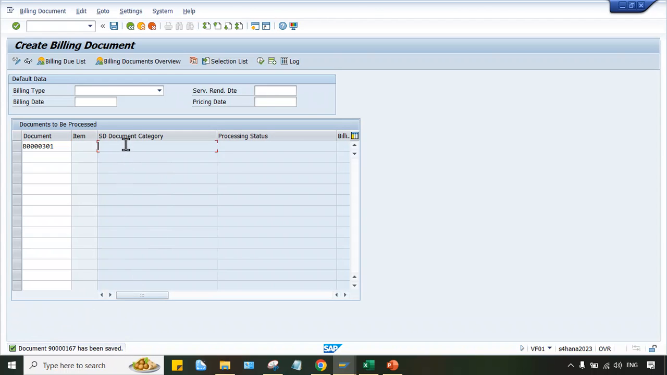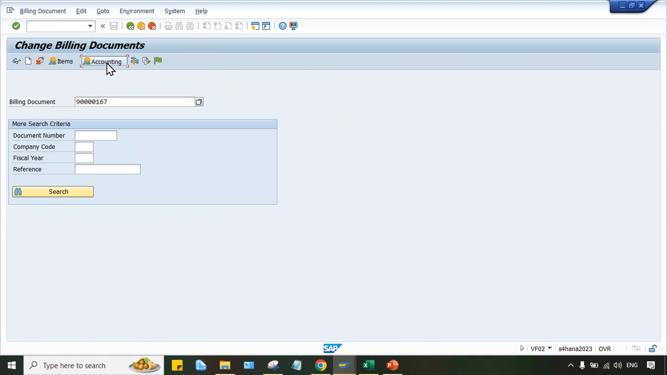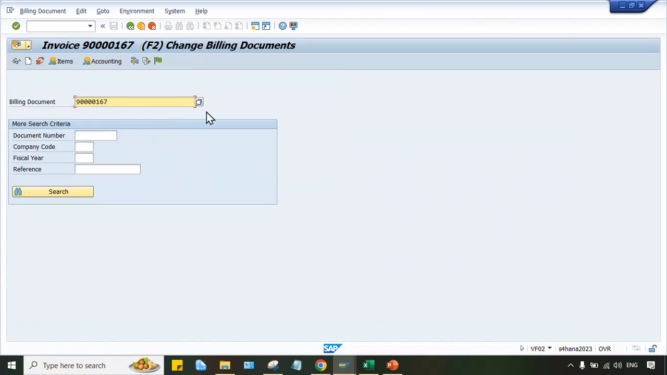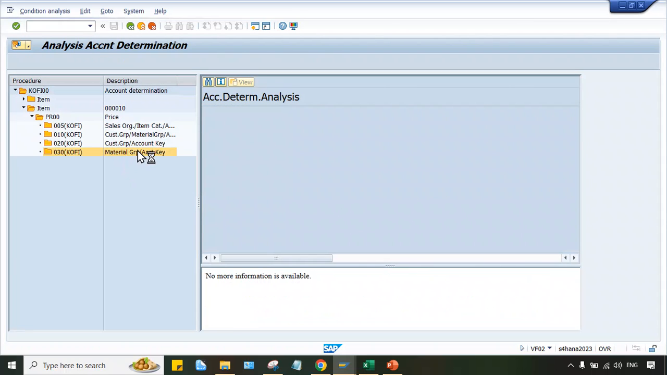This one was saved, right? Document. This one was saved. Go to VF02, guys, and click on accounting. The entry is taking place. Yes, 3002. Look at here, guys. 3002 has triggered. How? So you can click here, revenue accounts, and the flow. Here is the flow, PR00.